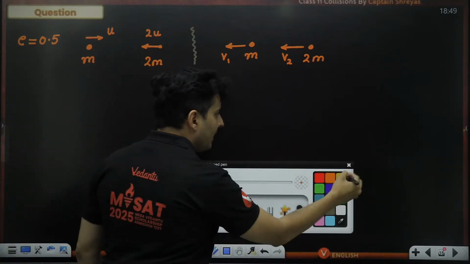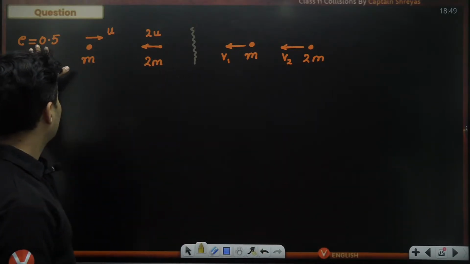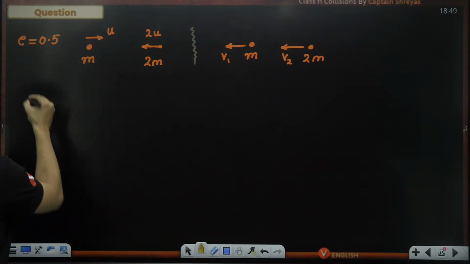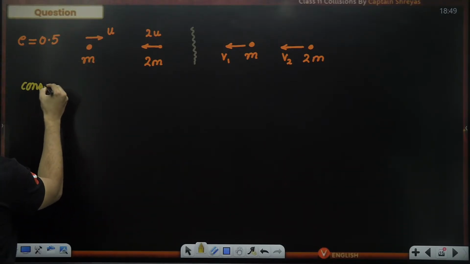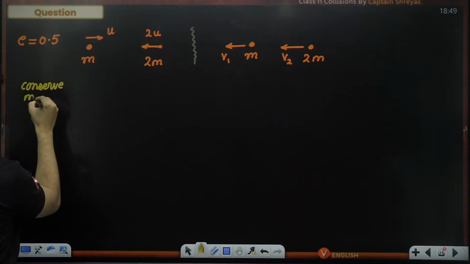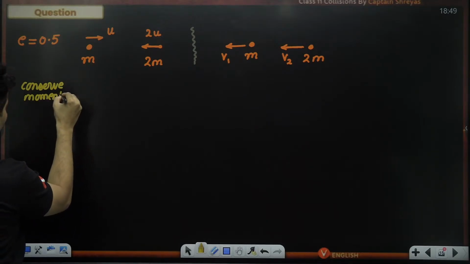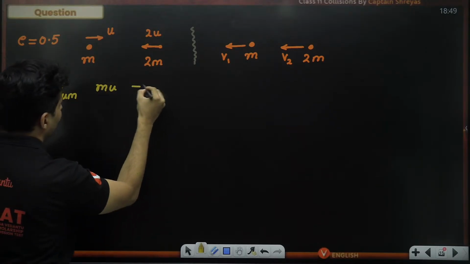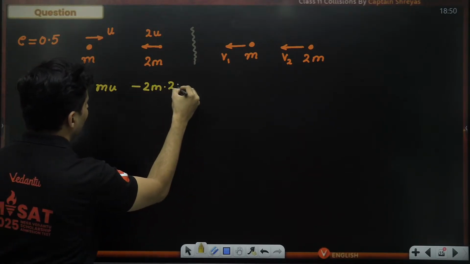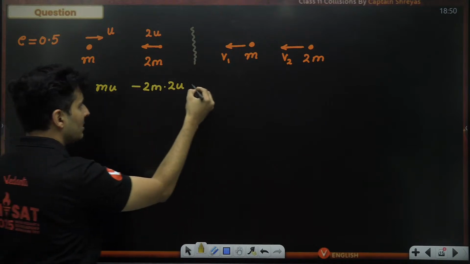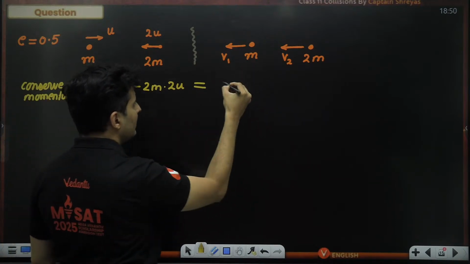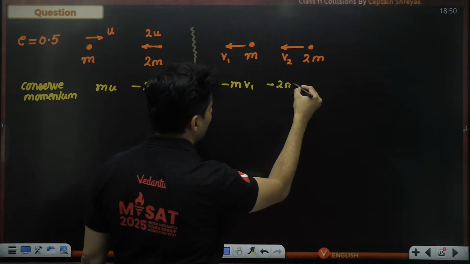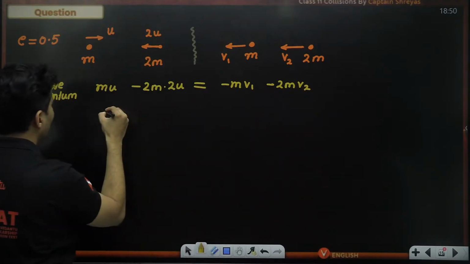Okay. Now, what can we do? We can apply this formula, but before that, I have a feeling we can apply conservation of momentum. So let's conserve momentum. Initial momentum is mu, and this momentum is 2m into 2u, but with a negative sign because of the directional nature. And this is minus m v1 because it is to the left side, and this is also minus 2m v2. Okay, let's see what we get.